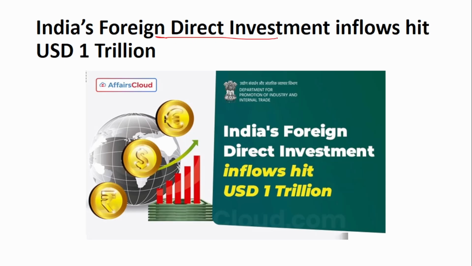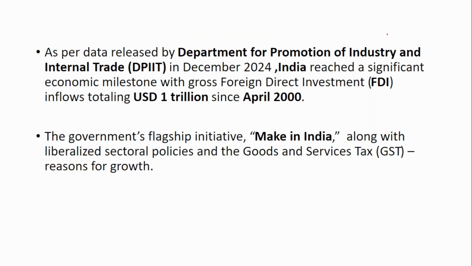Next is about foreign direct investment inflows. As per the data released by the Department for Promotion of Industry and Internal Trade, India reached a significant economic milestone with gross FDI inflows totaling 1 trillion since April 2000. So since April 2000, total FDI investment in India has reached 1 trillion. Remember who releases this data? It is DPIIT, that is the Department for Promotion of Industry and Internal Trade. This information is very important because they might ask you who releases the FDI data. Remember, it is the Department for Promotion of Industry and Internal Trade.